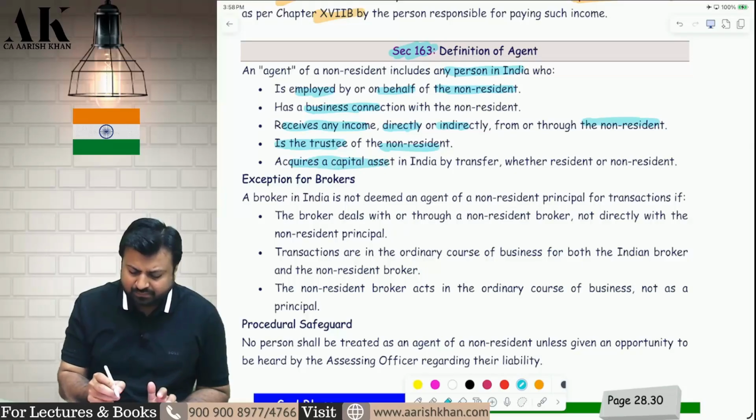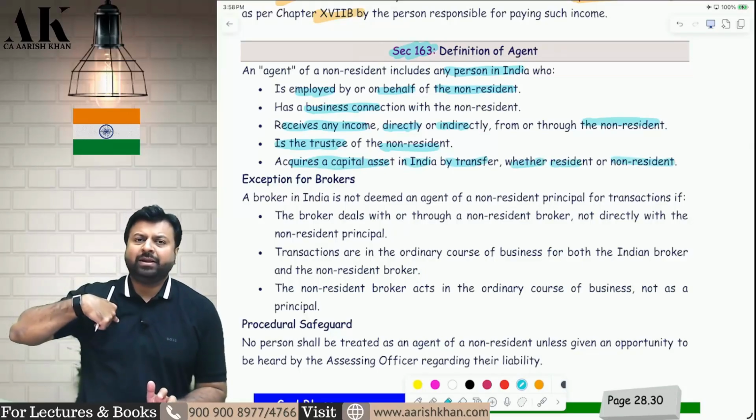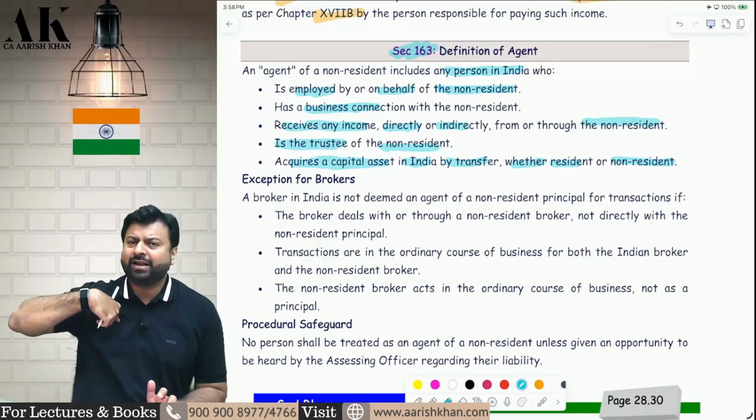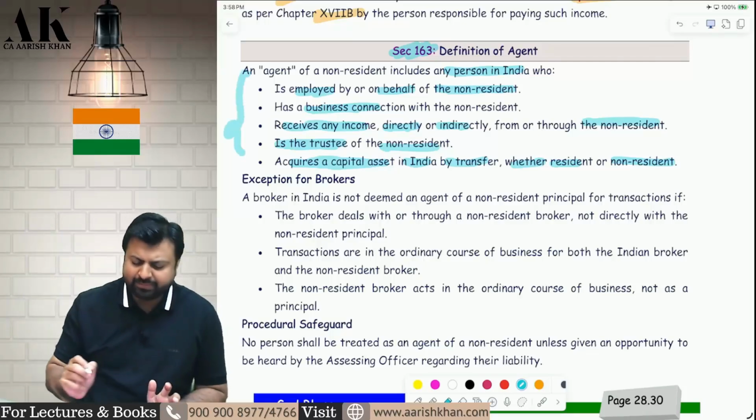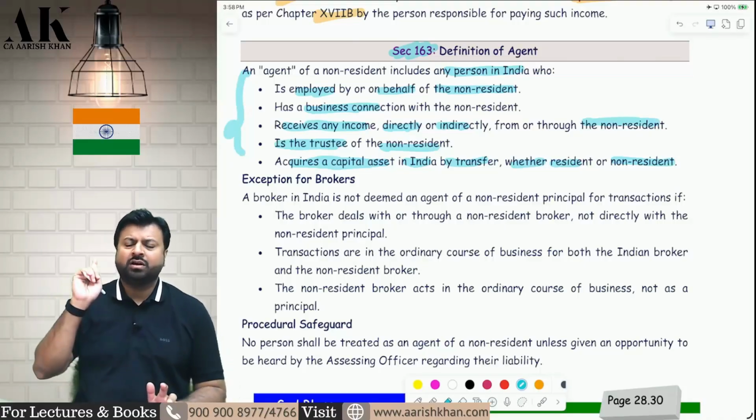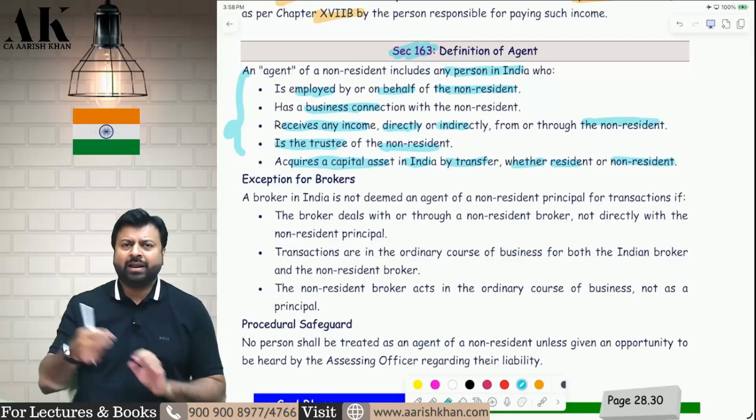And any person who acquires a capital asset in India by transfer, whether resident or non-resident. So if I am in India, I am buying some capital asset from a non-resident, whether I am resident or non-resident doesn't matter, I can be called an agent. These 5 people can be called an agent. And these 5 people can be responsible for a lot of things under income tax law, like attending assessments, recovery of taxes, filing of returns, replying to notices, etc.